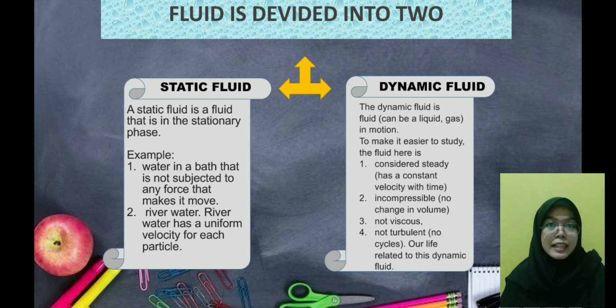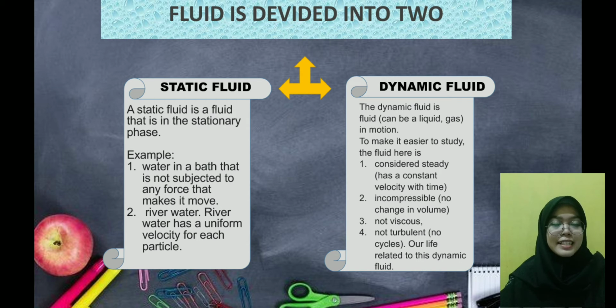And the second fluid is dynamic fluid. The dynamic fluid is a fluid, can be a liquid or gas. So, dynamic fluid, to make it easier to study the fluid here, we can conclude that the first is considered steady state, which means it has a constant velocity with the time. And the second is incompressible or no change in volume. And the third is not viscous. And the fourth is not turbulent. Our life relates to this dynamic fluid.